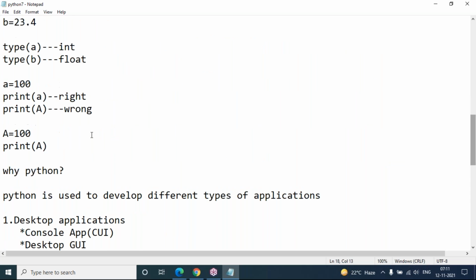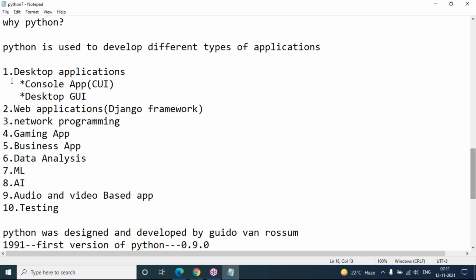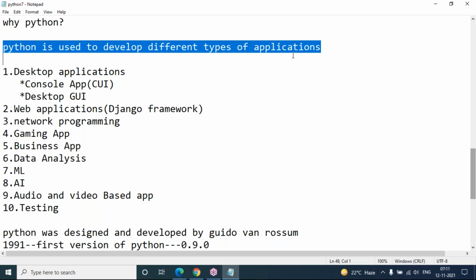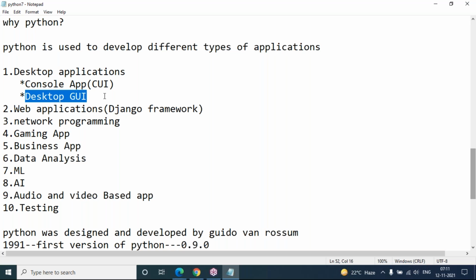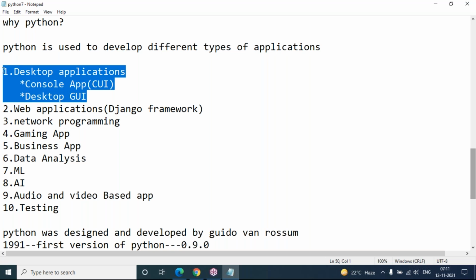Any type of application means these are the application areas where we use Python. Python is used to develop different types of applications like desktop applications. Desktop applications are of two categories: console based applications, that is command user interface or character user interface, and desktop GUI, graphical user interface. These two are standalone applications.